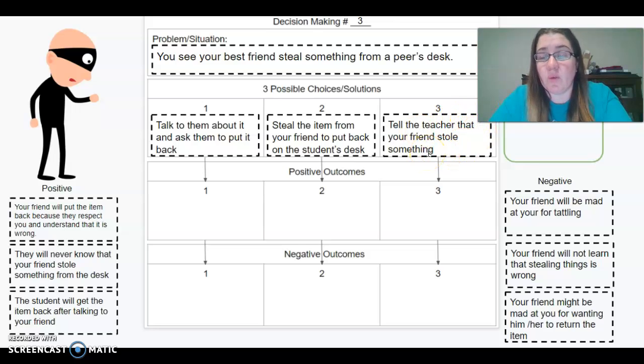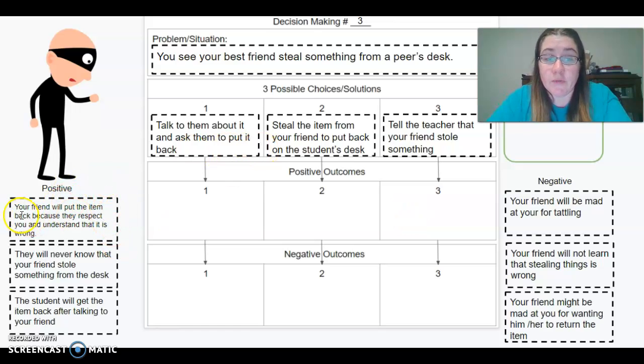So now with everything, we have a negative outcome and a positive outcome. So with your choices on the left of the screen and the right of the screen, for each situation, we're going to put the positive first and then the negative outcome. So your positives are over here on the left-hand side of the screen. Your negatives are over here.